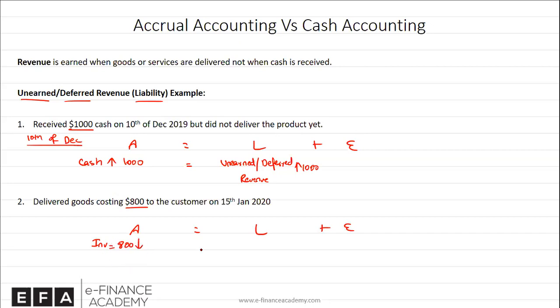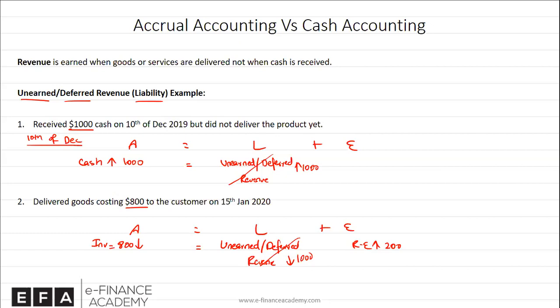And since we have now earned it, we will remove the liability. The liability shouldn't be there. So unearned revenue, which we had not earned before, or deferred revenue, we are going to book the revenue now and book the profit. This would be canceled by the amount of 1,000. So the temporary liability cancels away. And as you can see here, we have to book the profit now since we are recording the sale. So through the income statement, we will get the profit or retained earnings of around $200, assuming there is no dividend, and our accounts would actually be in balance.